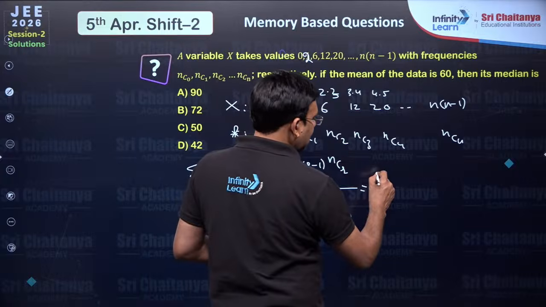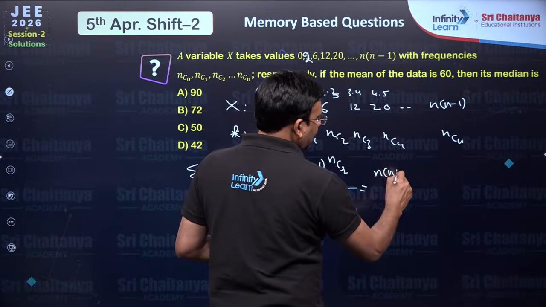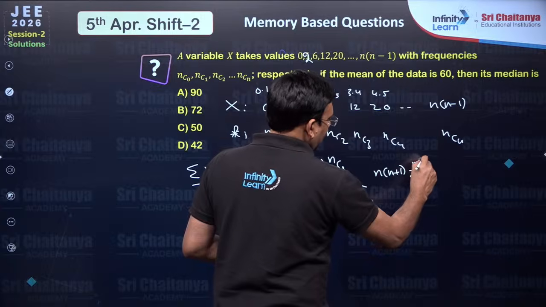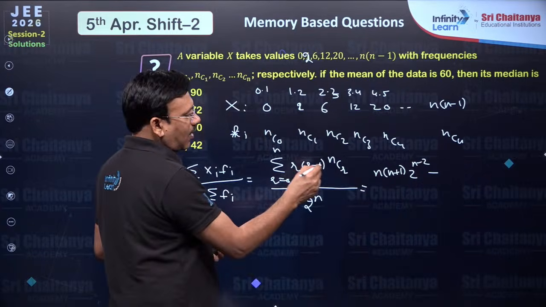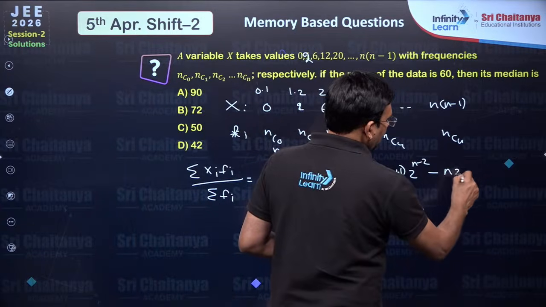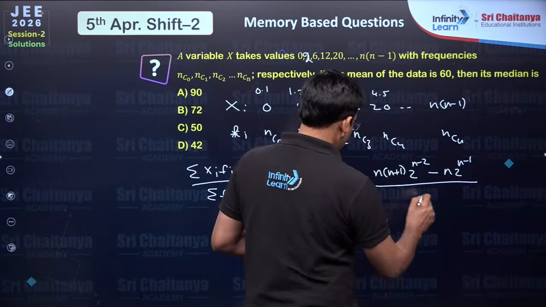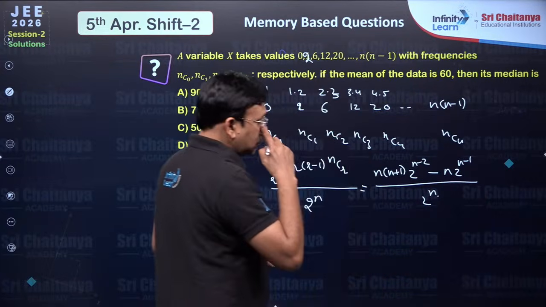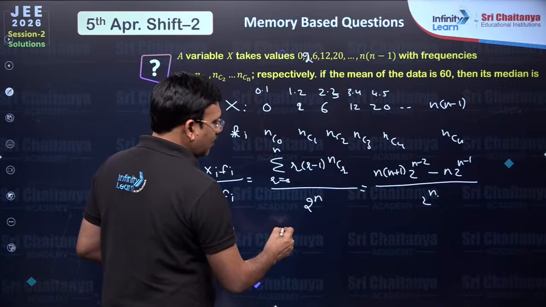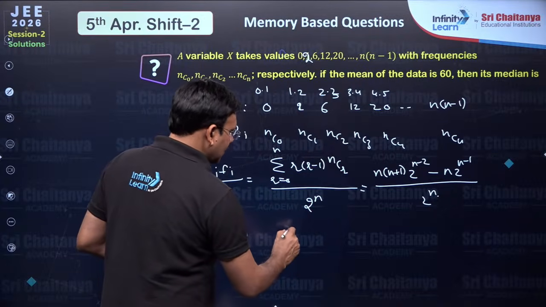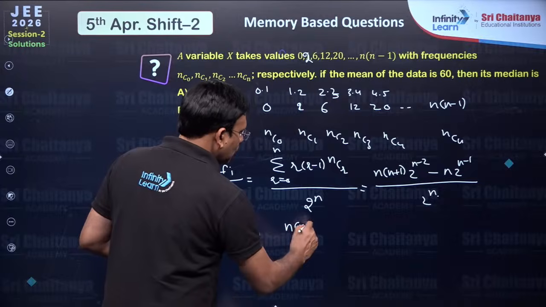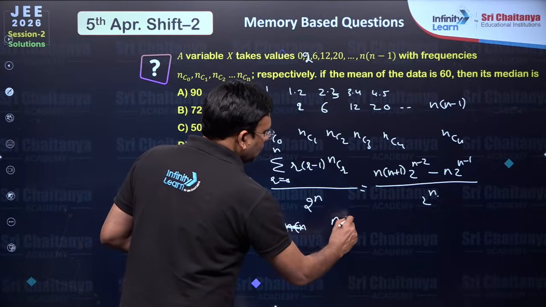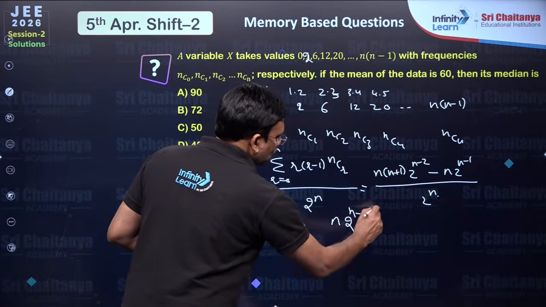Sigma r square NCR is n into n plus 1 into 2 power n minus 2, minus sigma r into NCR, which is n into 2 power n minus 1, by 2 power n. You just take 2 power n minus 2 common. So you can take n into 2 power n minus 2 common.